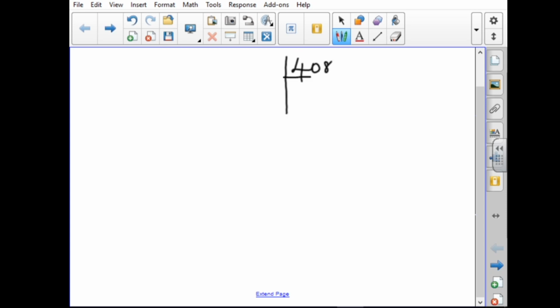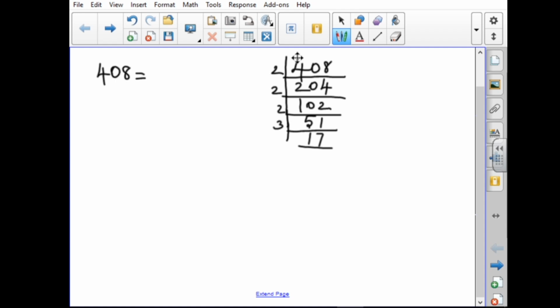It is an even number, we divide by 2, so 204. It is an even number, again divide by 2, 102. Again an even number, divide by 2, 51. It is an odd number, the sum of the digits 5 plus 1 is 6, so we use the 3 table, and the answer is 17. It is a prime number, so we can stop here. So 408 can be written as 2 power 3, 3 power 1, into 17 power 1.